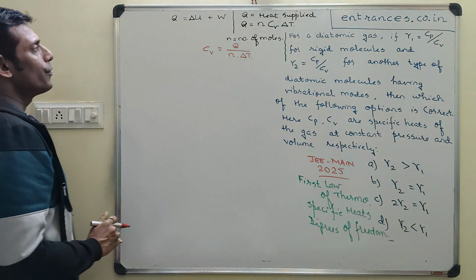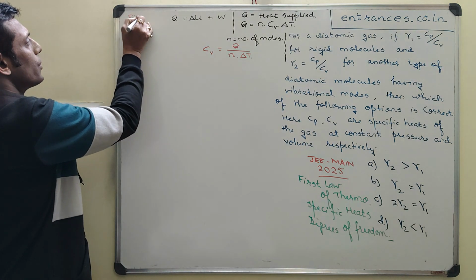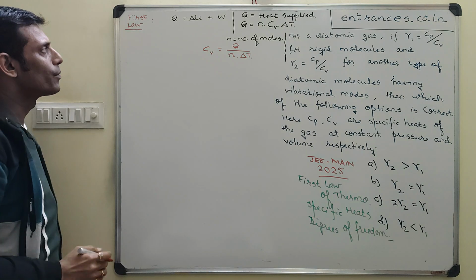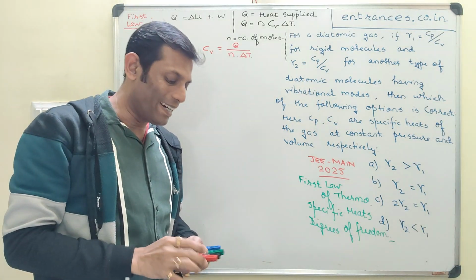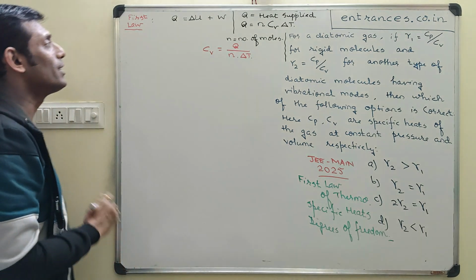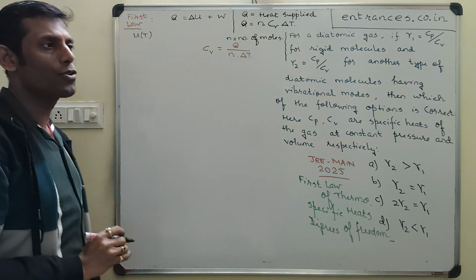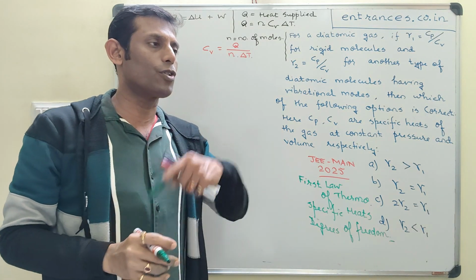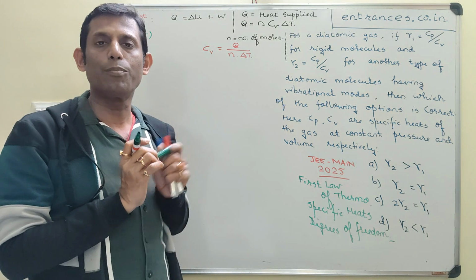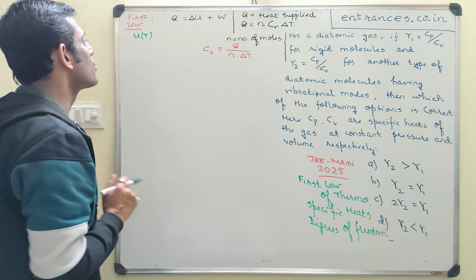So therefore, when we look at the first law, this being the first law of thermodynamics, and is extremely simple, I hope all of you must be knowing this. In this first law, delta U is the change in internal energy. The change in internal energy U is basically a function of temperature. It is not at all a function of the path in which the state changes. It's just a function of the state. It's a function of the temperature. It's a function of the state in which that system exists.